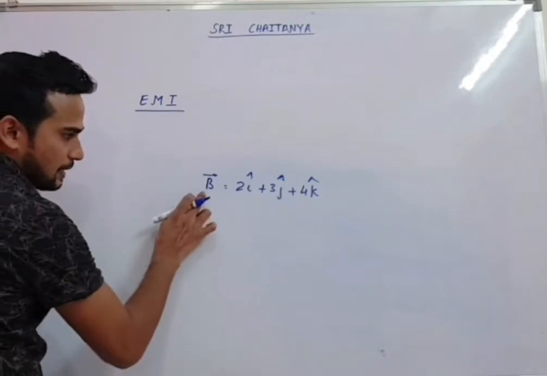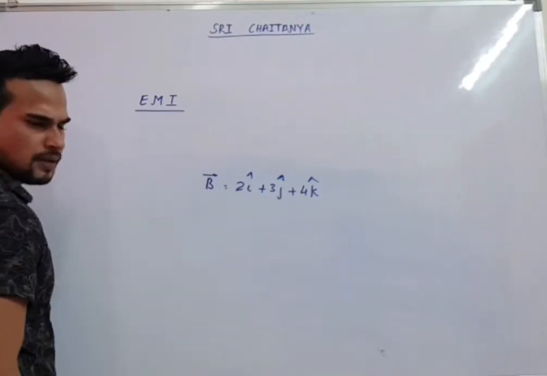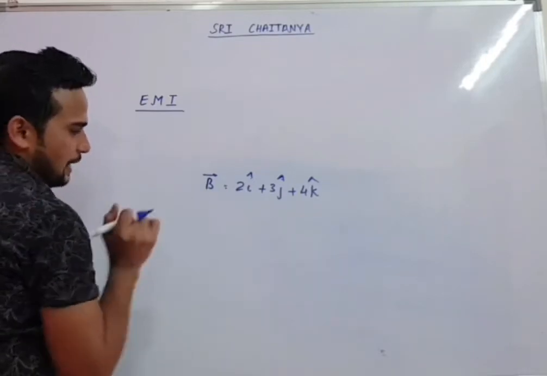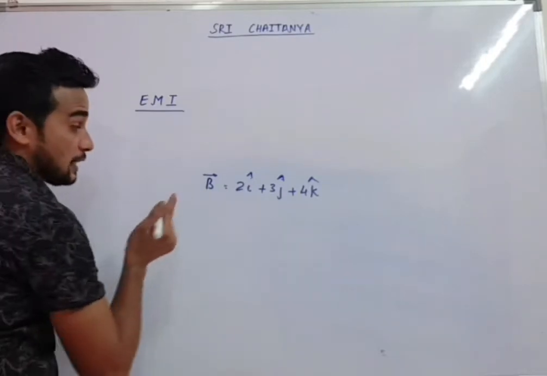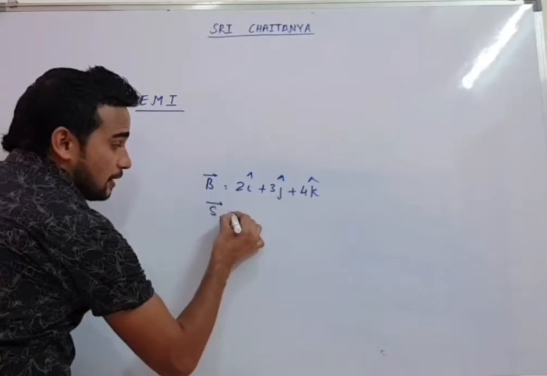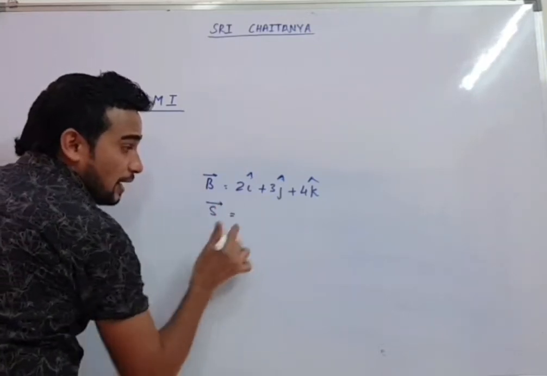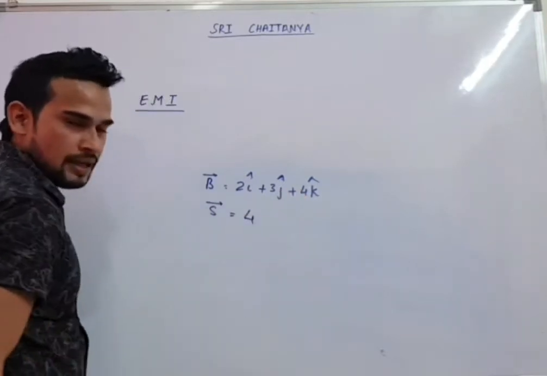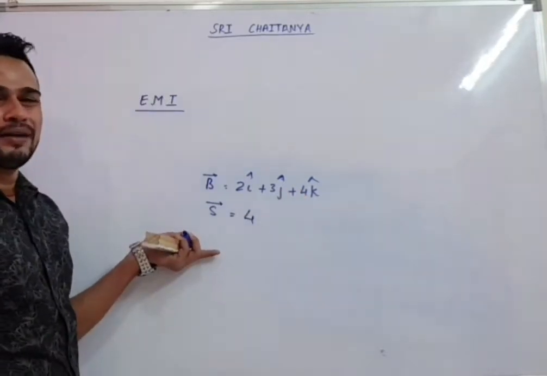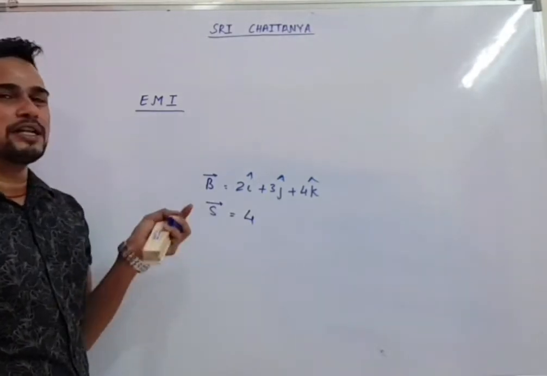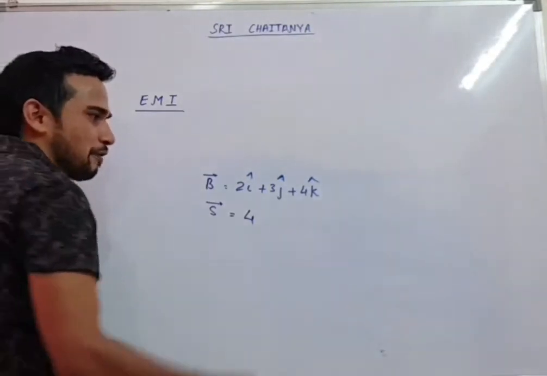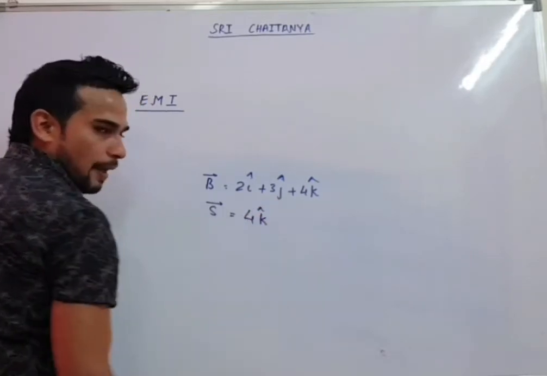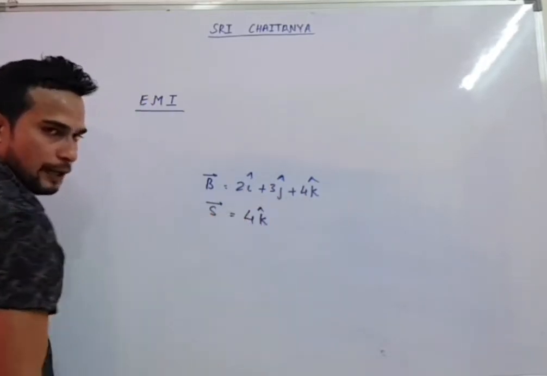So first thing, the magnetic field is already given to you. You have to write the area vector. What is the value of area? Side length of the square is 2, so area will come 4. Since the object is placed in XY plane, the area vector will be perpendicular to XY plane. What is perpendicular to XY plane? Your z axis. So this area vector will come k cap.